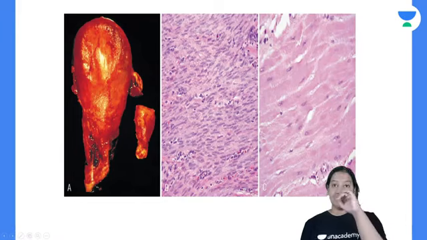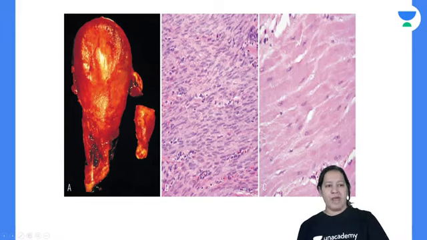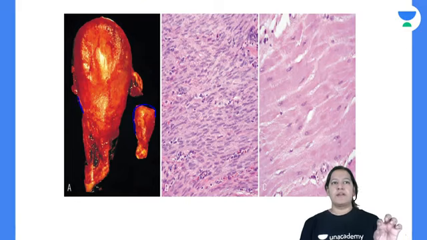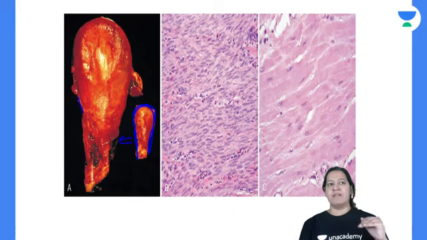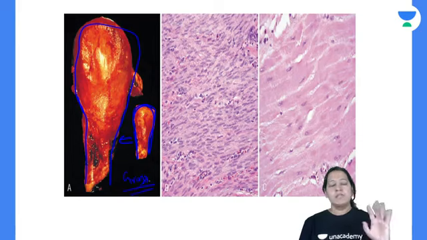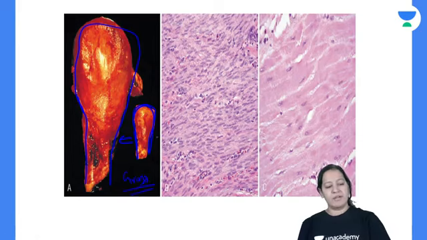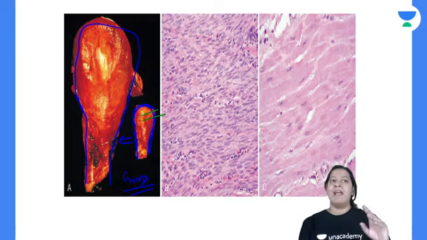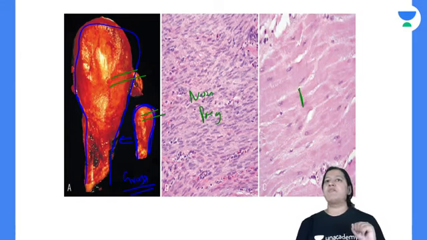Here you can see a diagram from Robbins. A beautiful diagram. This is a normal non-pregnant uterus, and during pregnancy, please compare the size. It got converted to this much size. So it increases. This is a gross diagram. If I cut this uterus and make a slide, and cut this uterus also and make a slide, this slide is of the non-pregnant uterus, and this slide is of the pregnant uterus.